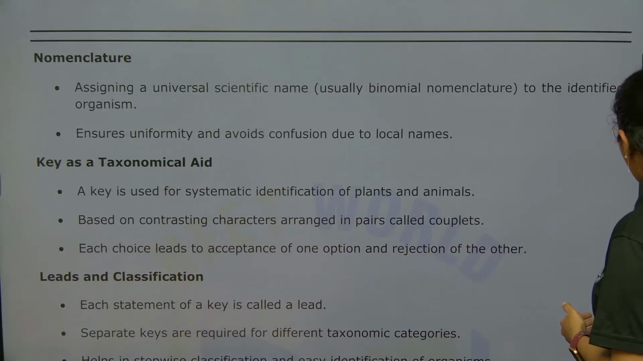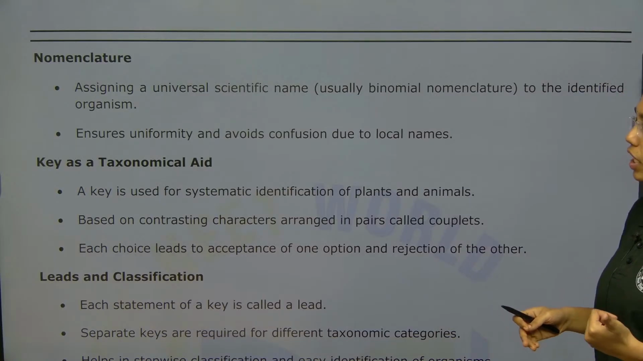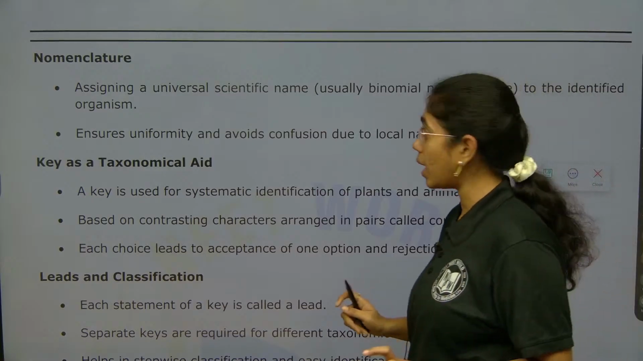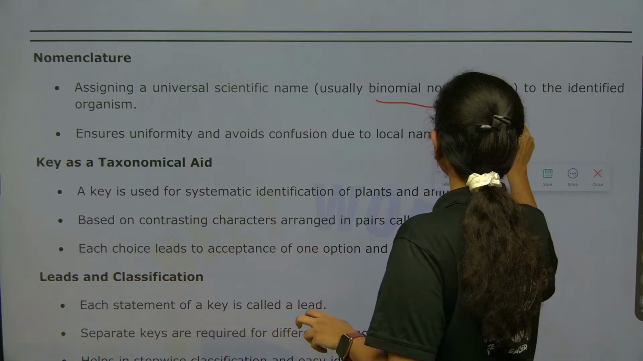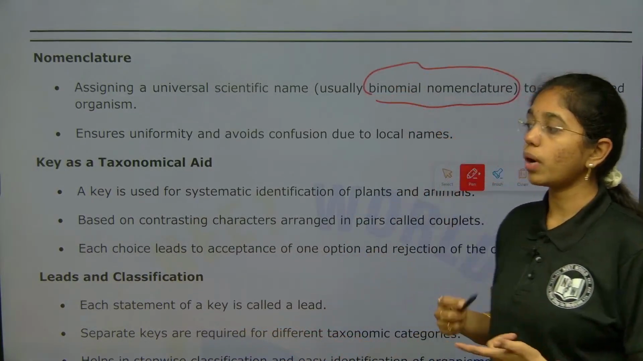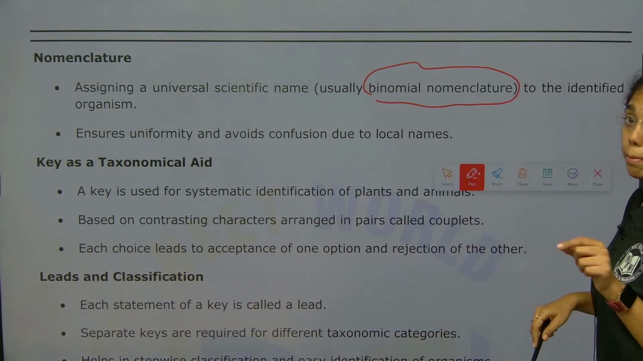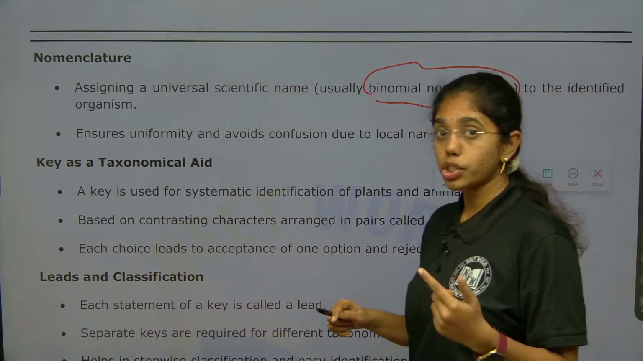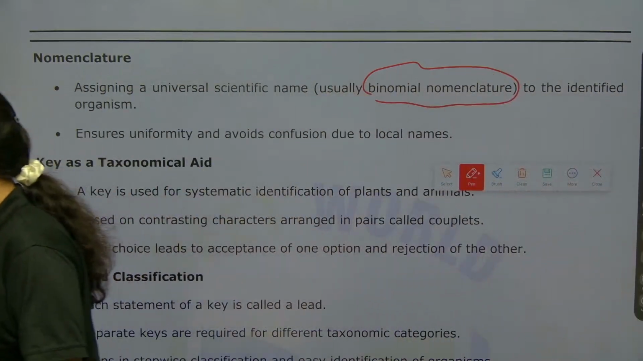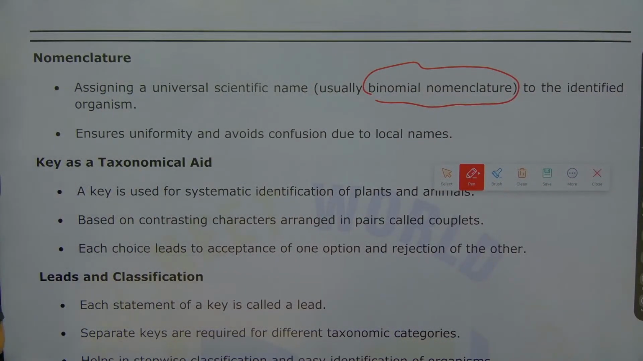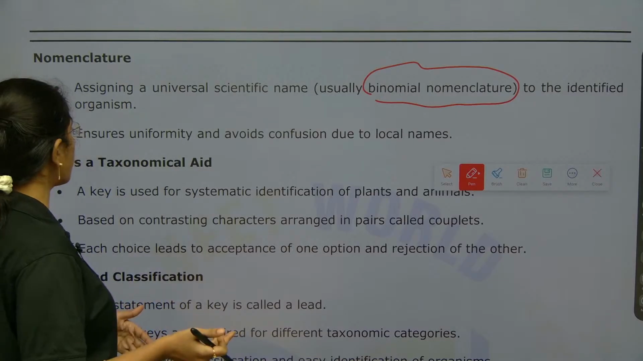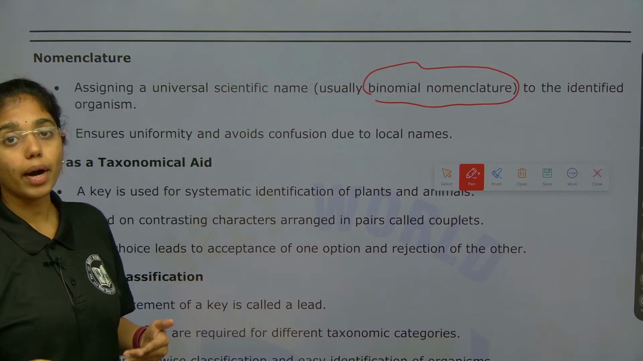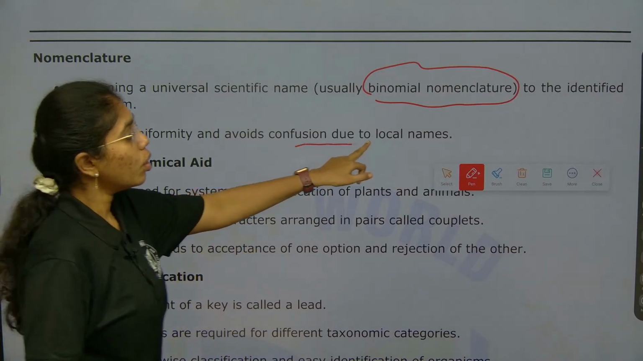Then nomenclature. How will you name? First identification and then nomenclature: assigning a universal scientific name. Usually, as we have just learned, binomial nomenclature is assigned to the identified organisms. Whichever organism is identified, the universal scientific name is provided to it. This ensures uniformity and avoids confusion due to local names.